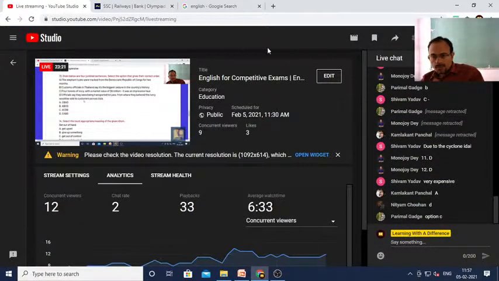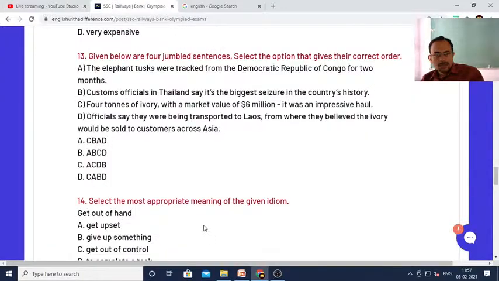So it should be number... Parimal says number C, A, C, D, B.